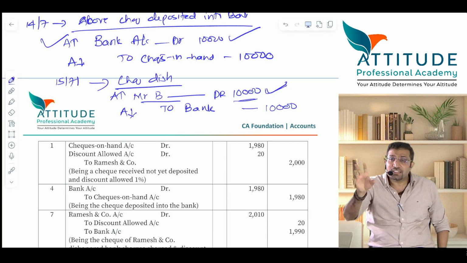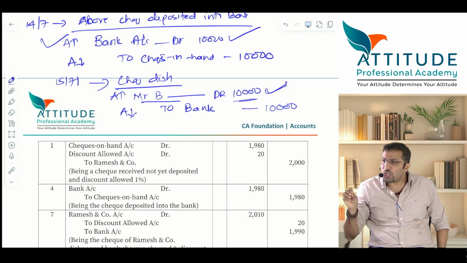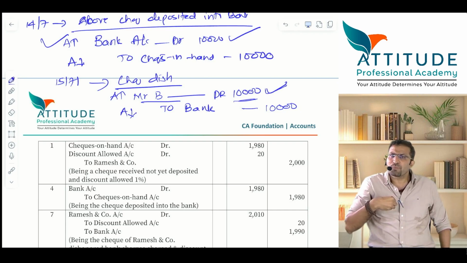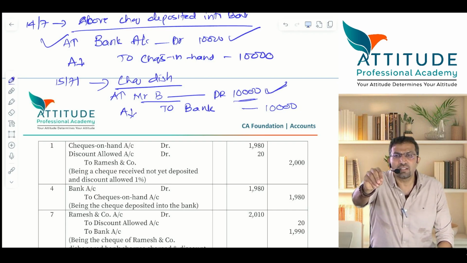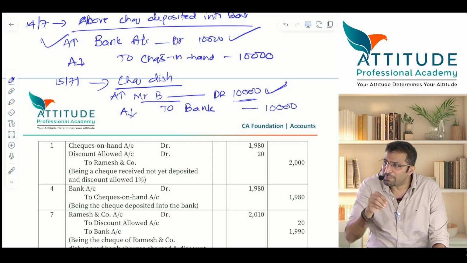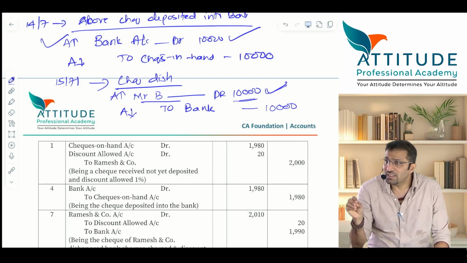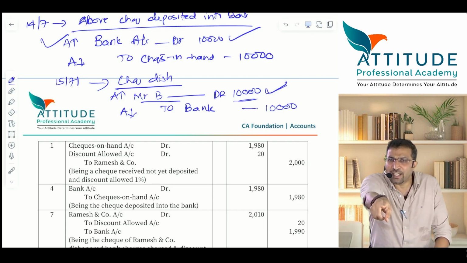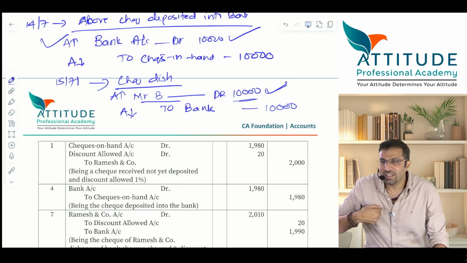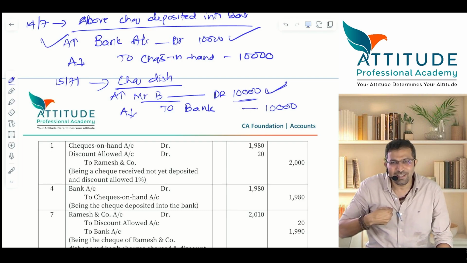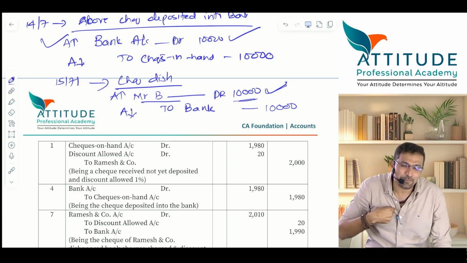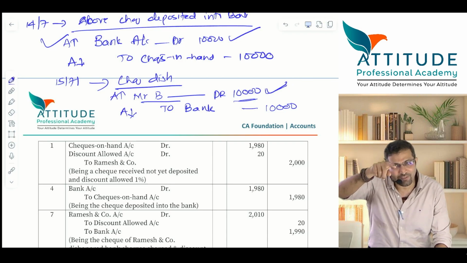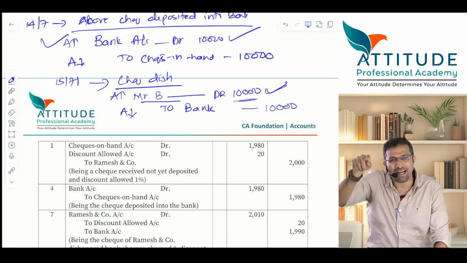But these bank charges are charged because of your mistake or your customer's mistake, Mr. B's mistake? Customer's mistake. So what will you tell Mr. B? It is only because of your mistake my banker has charged 100 rupees. So I am going to recover this 100 rupees from you. Now can you recover this 100 rupees from Mr. B? If you can, is it your expense or B's expense? So then you will debit B's account. The entry will be B's account debit 100 rupees to bank account 100.